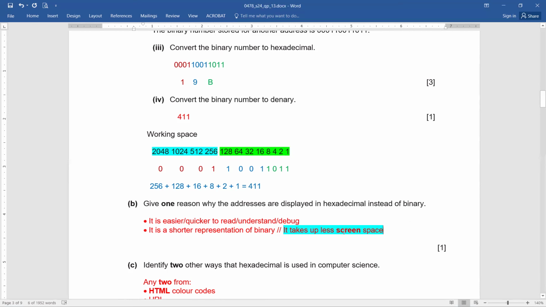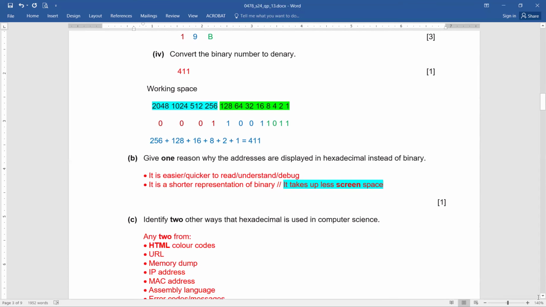Just be very, very particular about this screen space. It's a shorter representation of the binary and it takes up less screen space. It is easier, quicker to read or understand or debug. These are your right answers. So this is what you can write, and any one point will give you 1 out of 1. Okay?